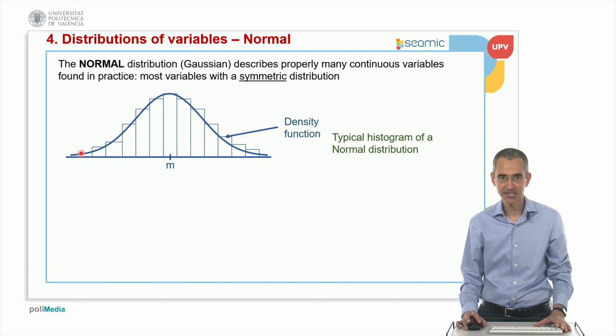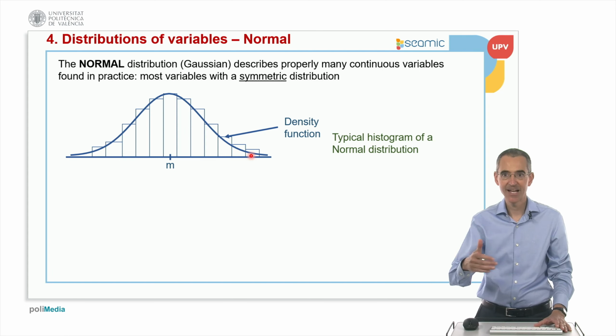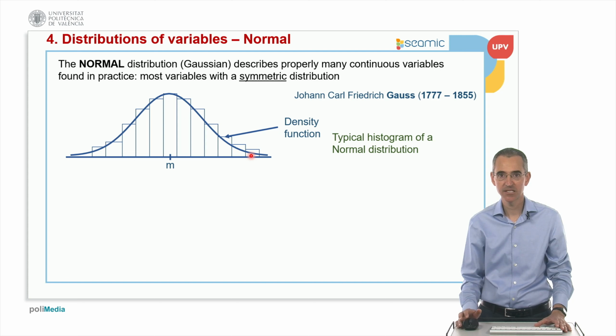Remember that the density function describes the shape of the histogram, so this would be the typical density function of many variables that we measure in practice. If I ask a person about their weight or height, this makes a lot of sense as the distribution. This normal model was developed by Johann Carl Friedrich Gauss in the 18th century.